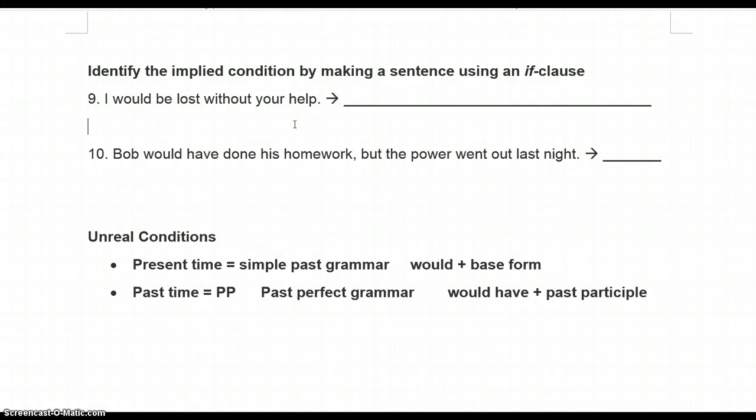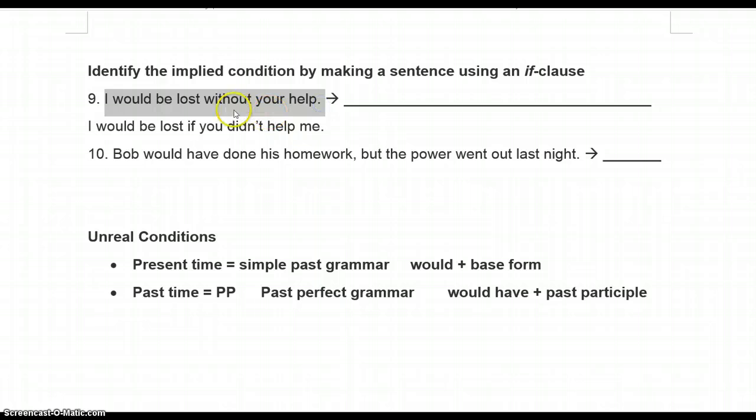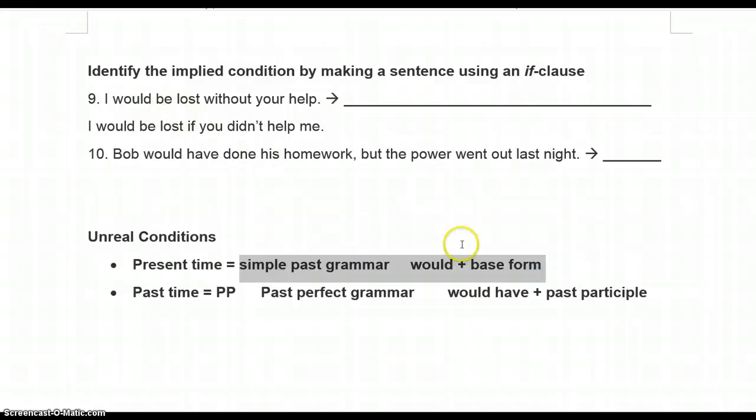Just have to write a long sentence. We can start with the same one. I would be lost if you didn't help me. This is just the simple present time, so I just want to stay right here with all of it. Here it says I would be. That tells us we're in the simple present. So here I want to stay with the simple past grammar. I'll just keep it with this. I would be lost if you didn't help me.